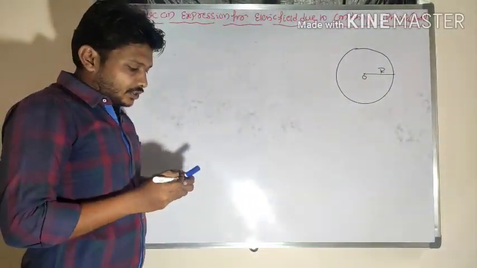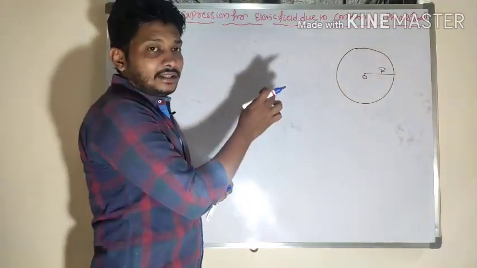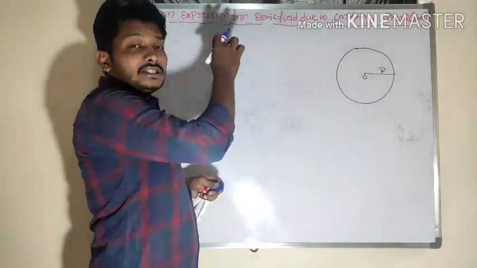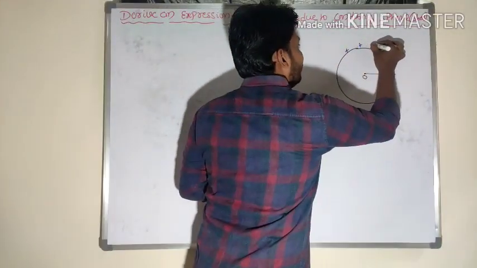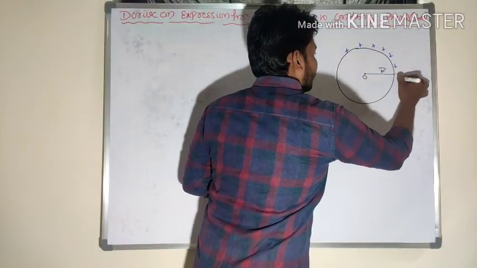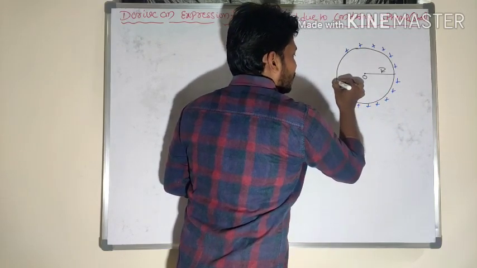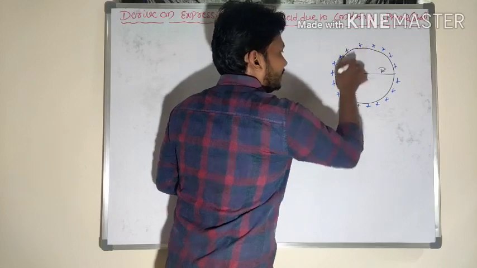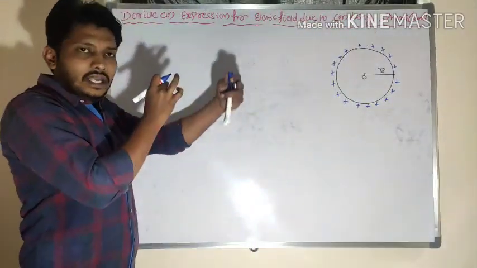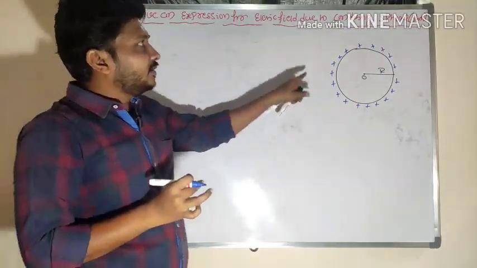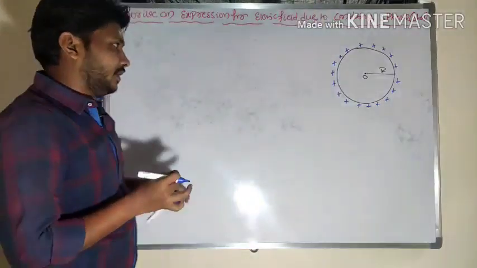Charges are distributed uniformly over the conducting sphere. For a conductor, charges reside only on the surface. For a non-conducting hollow sphere, the inside is empty, so the only possibility is that charges reside on the outer surface. So for conducting and non-conducting hollow spheres, the value is the same.